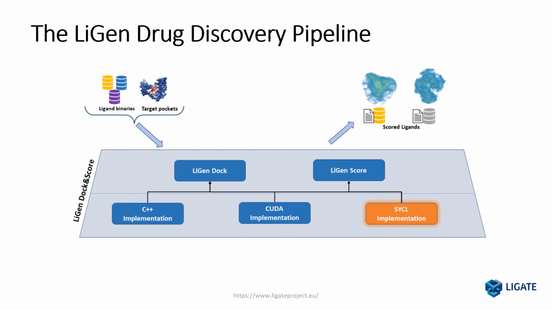In this picture, you can see a summary of the LiGen virtual screening pipeline. A protein with its binding sites and a set of ligand binaries to be tested are input to the application. Here, the LiGen dock component performs the docking phase, in which each ligand and each ligand pose is tested against every protein binding site. The most promising poses are then selected and input to the LiGen score component, which applies multiple scoring functions to each ligand-binding site couple to evaluate the chemical bond. In the end, the scored ligands are forwarded to the later stages of the drug discovery pipeline or serialized to the storage.